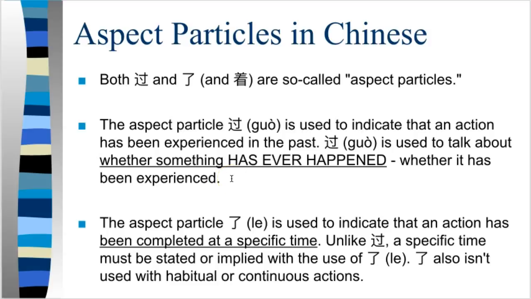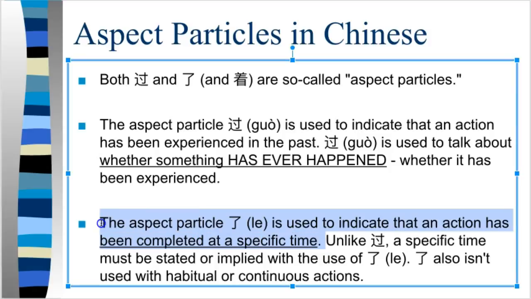That is to say, the aspect particle le is used to indicate that an action has been completed at a specific time. Unlike 过, a specific time must be stated or implied with the use of le. Le also isn't used with habitual or continuous actions. Okay, so what exactly does this mean with 过 and le?